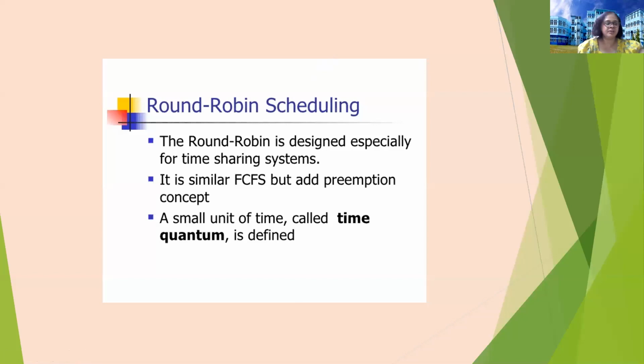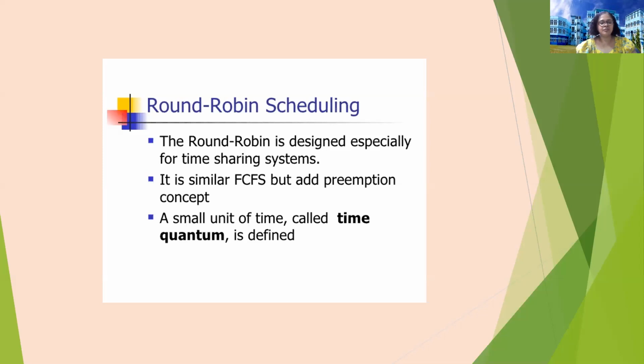The difference between round robin scheduling and FCFS scheduling is that both are similar, but in round robin scheduling, the concept of preemption is present, which was earlier not present in FCFS scheduling. Okay.